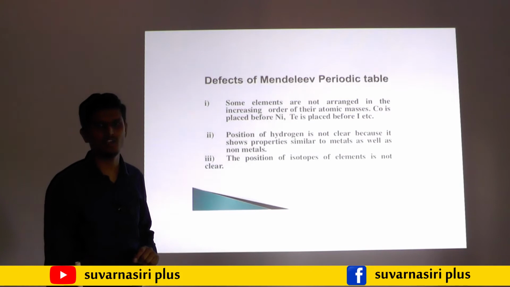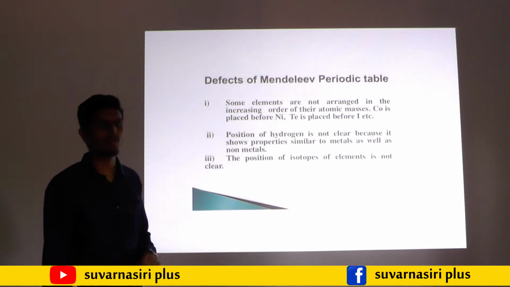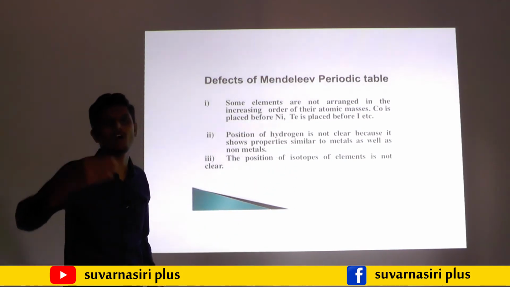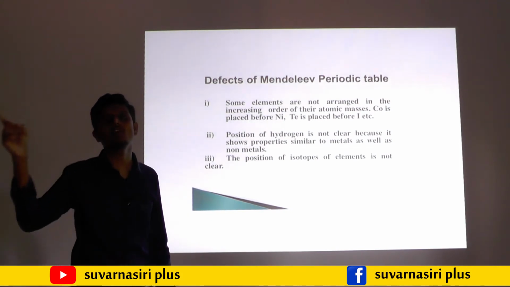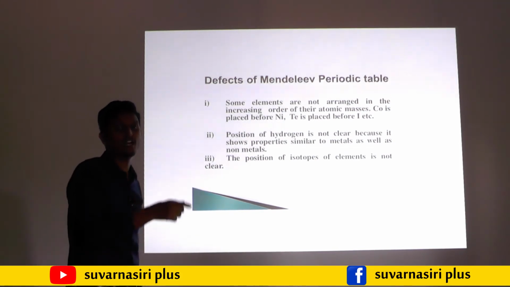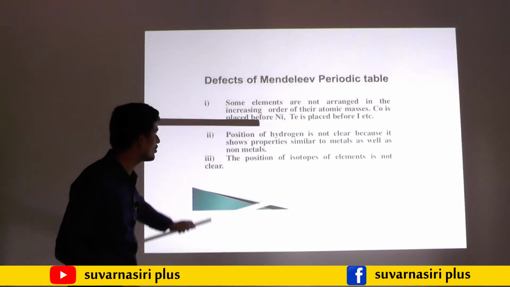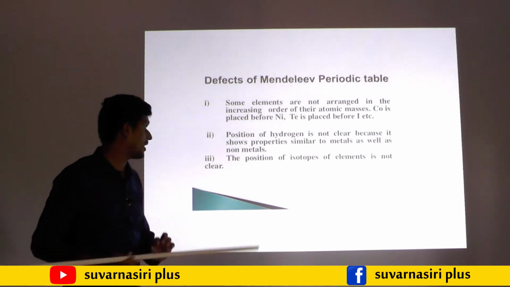When we arrange elements in increasing order of atomic mass, isotopes arise. For example, carbon: C-12, C-13, C-14. If we arrange according to increasing atomic mass, we need to arrange carbon 3 times. That is not possible. That is also one of the drawbacks of Mendeleev's periodic table.